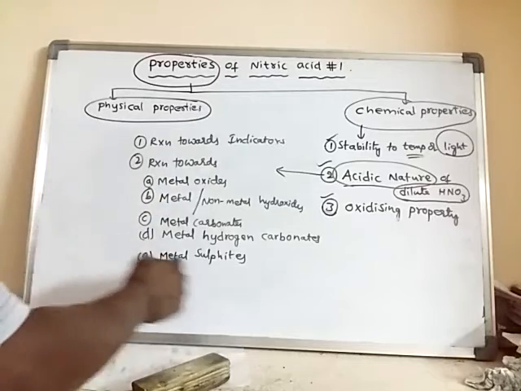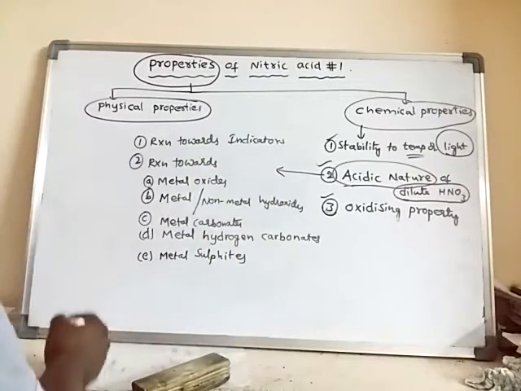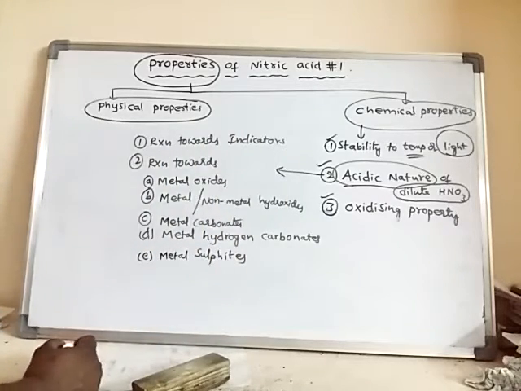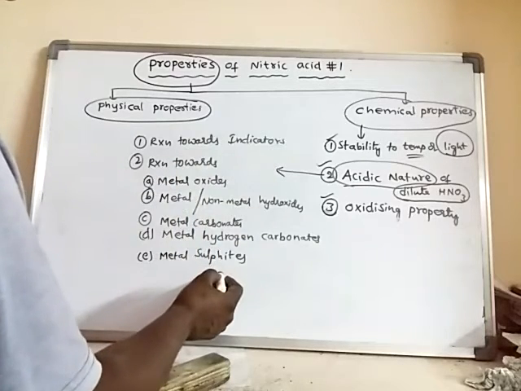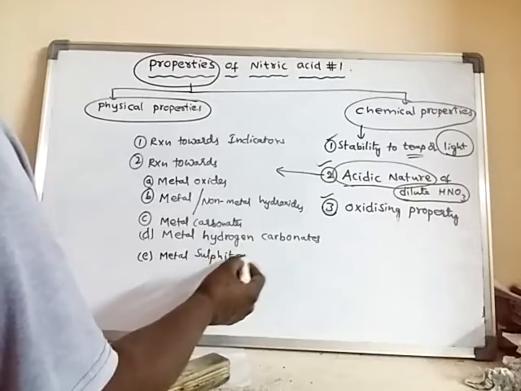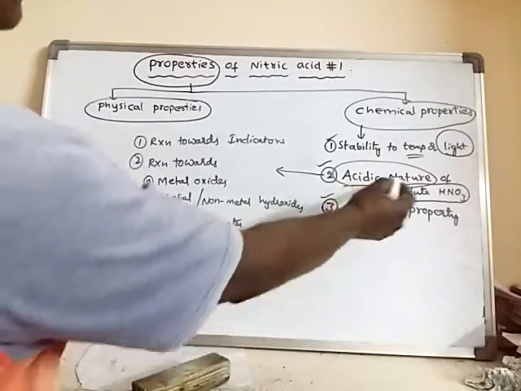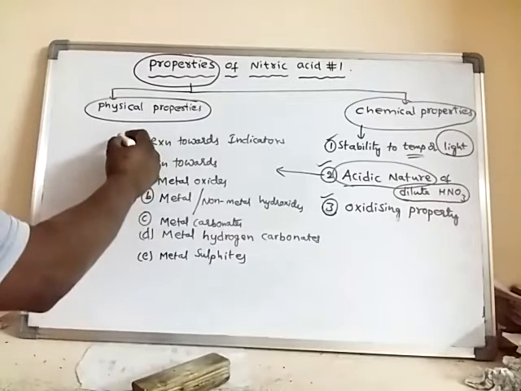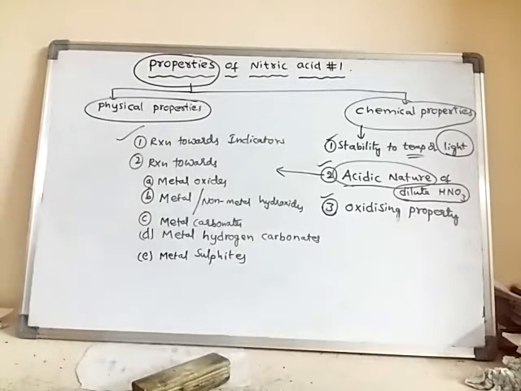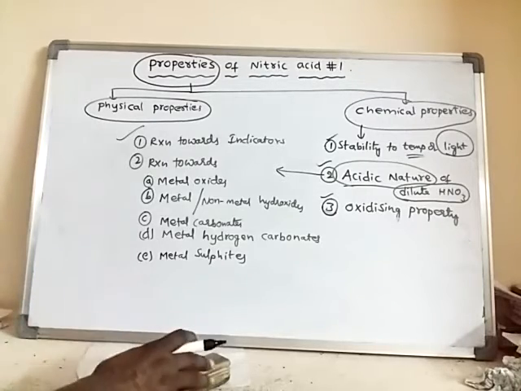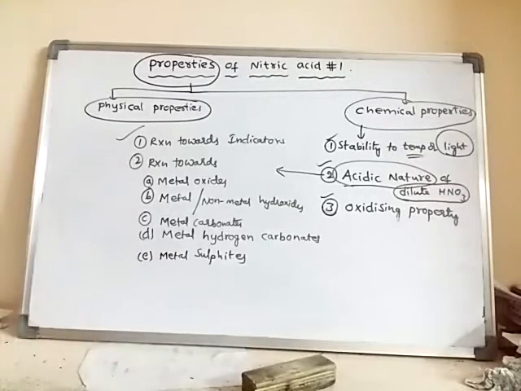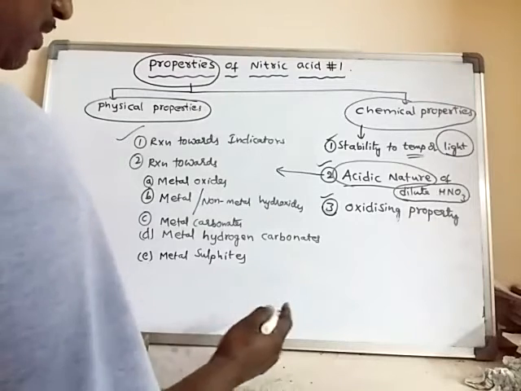All these reactions will tell us that dilute HNO3 shows acidic nature. First of all, we'll learn about reaction towards indicators. Indicators means mainly litmus solution.